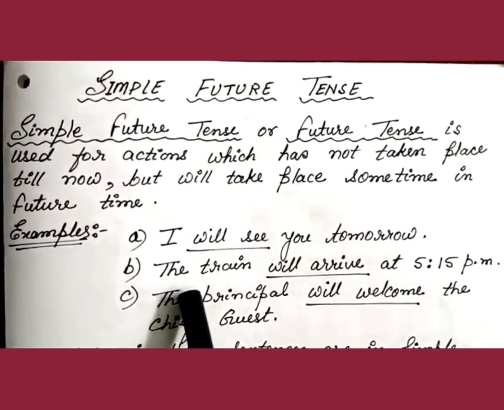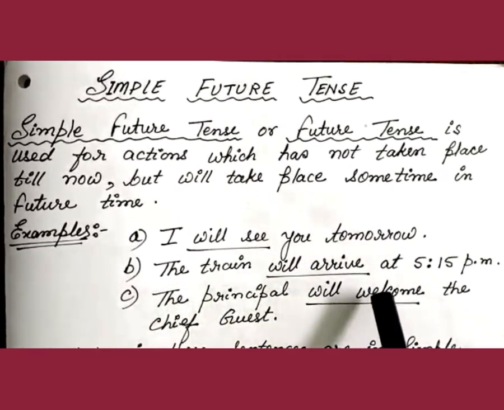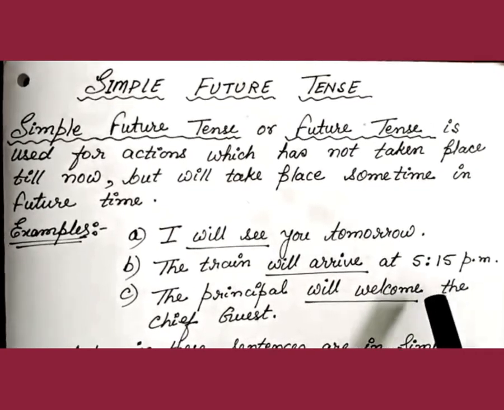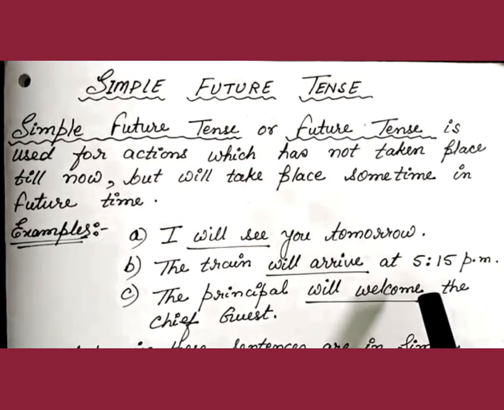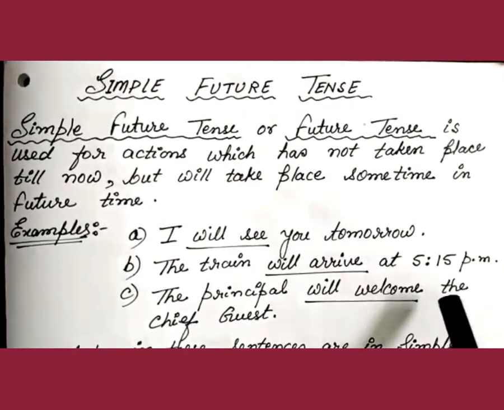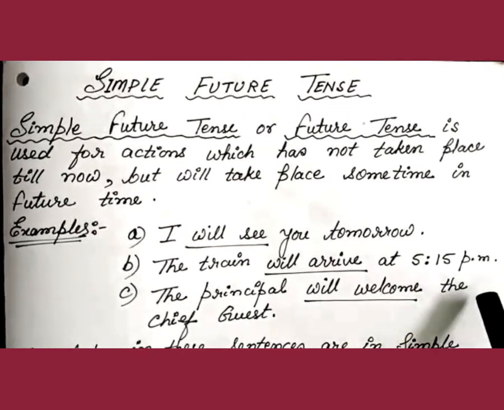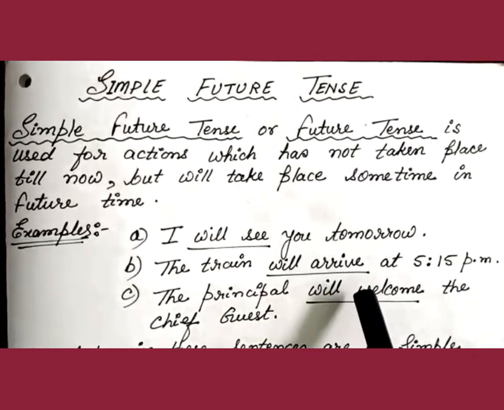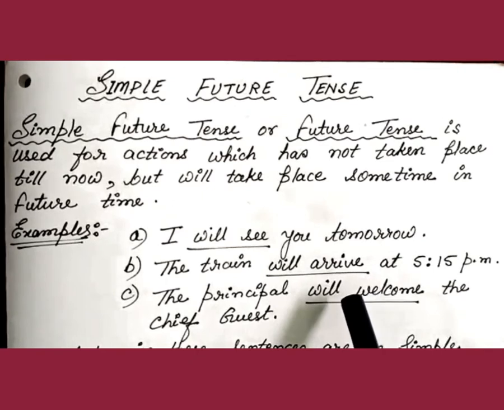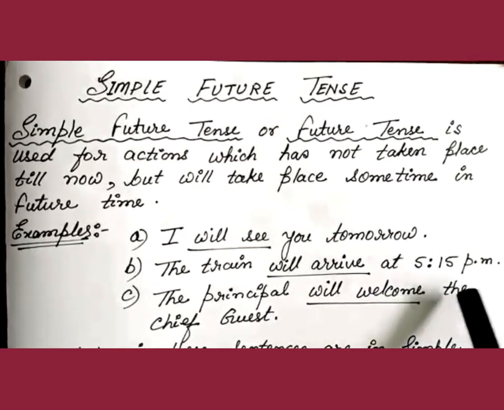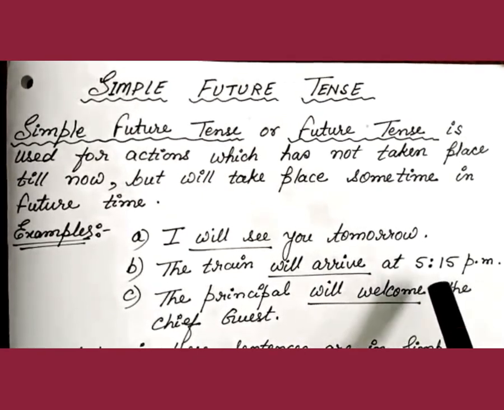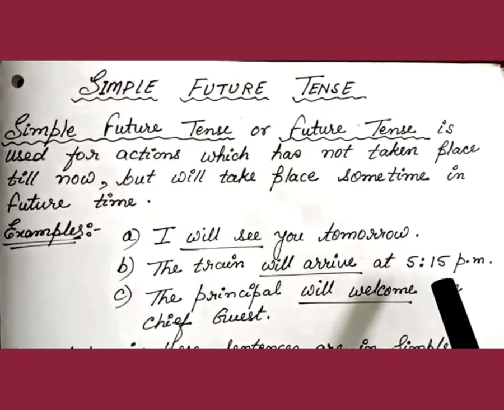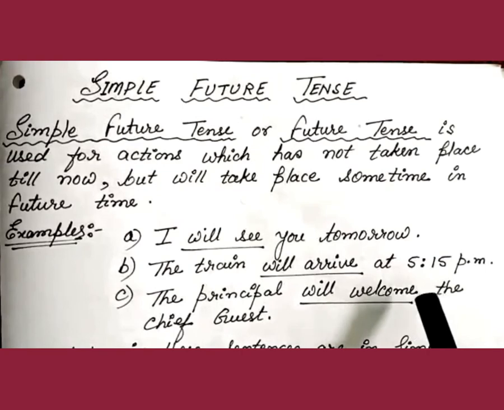The second example: the train will arrive at 5:15 p.m. Again, we see in this example, the train has not yet arrived. It will arrive later at 5:15 p.m. So the action has not yet taken place. This action, the arrival of the train, will take place at 5:15 p.m. Hence, the second example also is related to simple future tense.